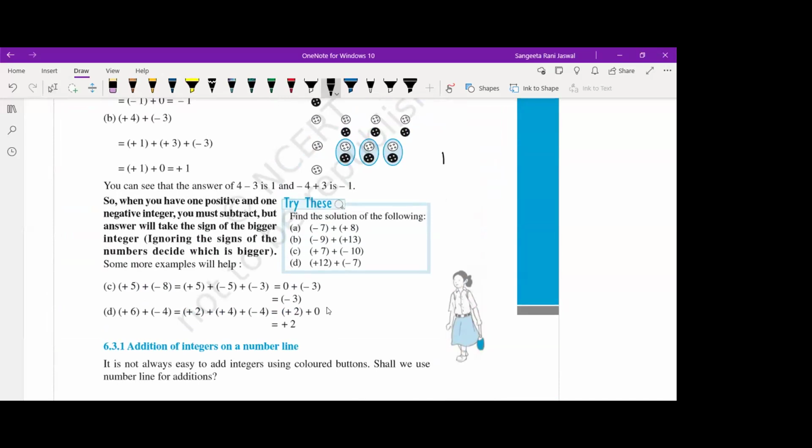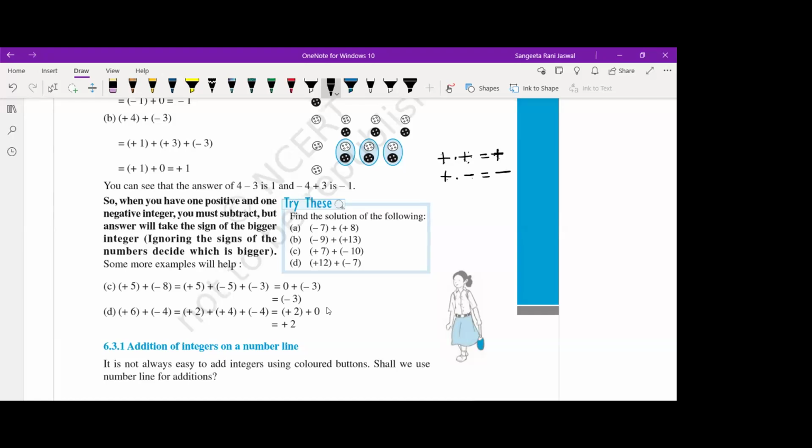Whenever we have two plus signs together, even if you are multiplying, plus into plus is always plus. That means when you are multiplying two positive integers, your answer is always positive, right? When you are multiplying one positive and one negative, your answer will always be negative, right?